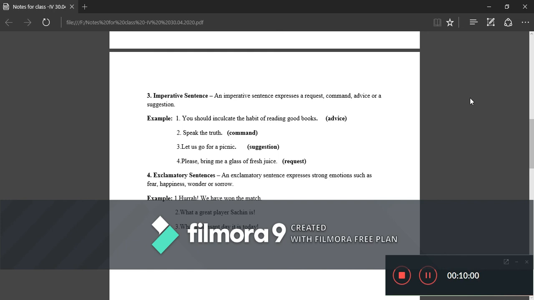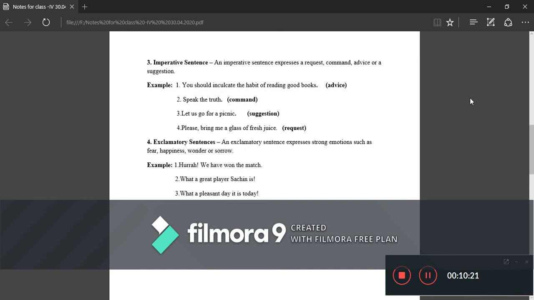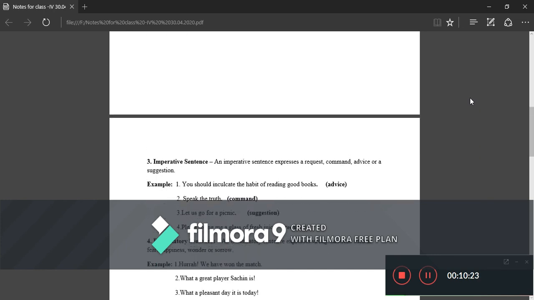So exclamatory sentences are those sentences which express our sudden feeling of joy or sorrow, or which express our strong emotions such as fear, happiness, wonder, or sorrow. I can cite one more example: oh, you have just trodden on my feet. Shh, the baby is sleeping. There are many examples. So this is all for today's session.